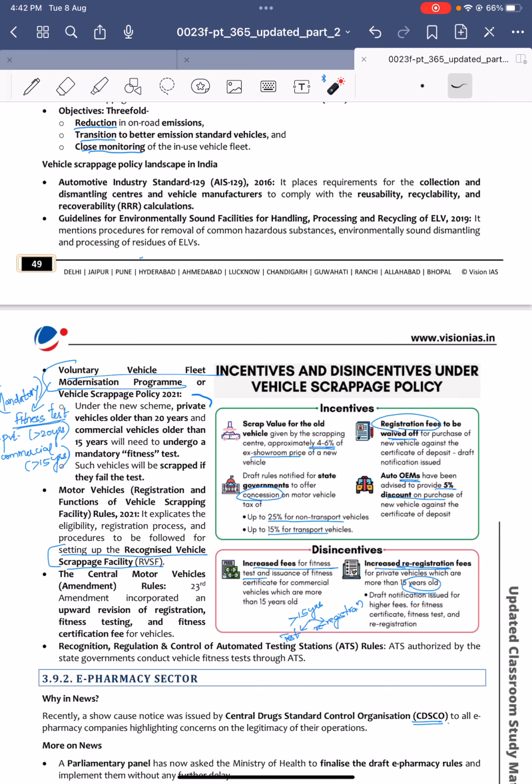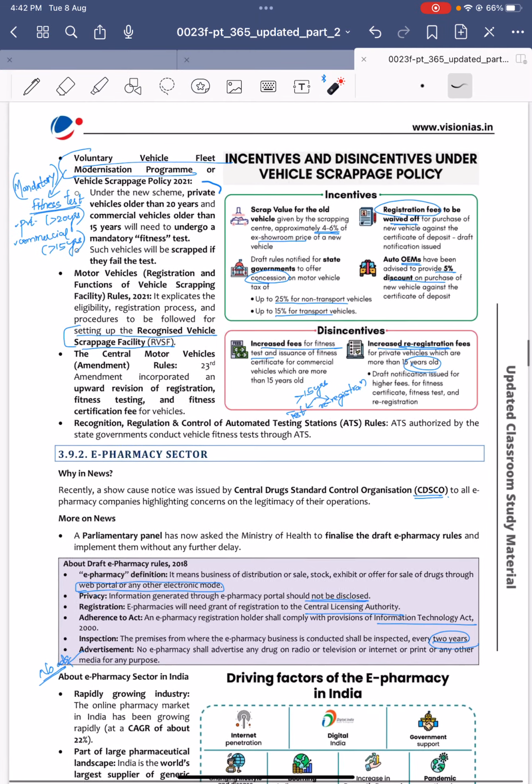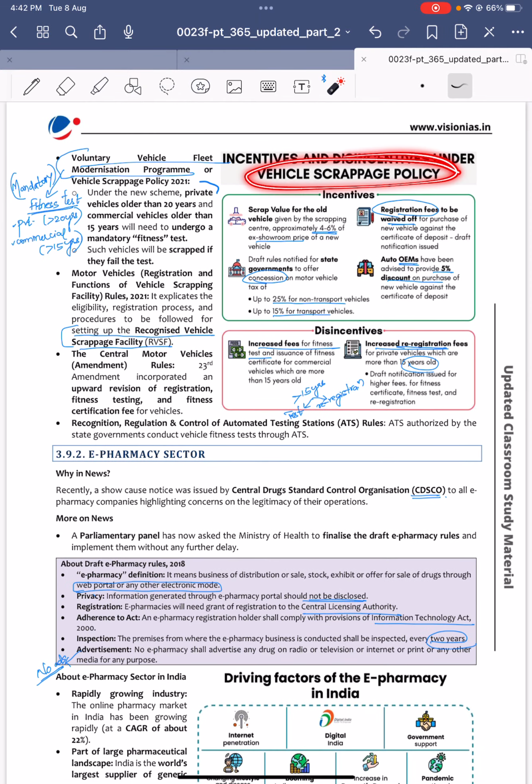Let us get straight into this. So what are the incentives or disincentives provided under the vehicle scrappage policy? For example, under this Voluntary Vehicle Fleet Modernization Program, a fitness test is made. This fitness test is mandatory for private vehicles older than 20 years and commercial vehicles older than 15 years.